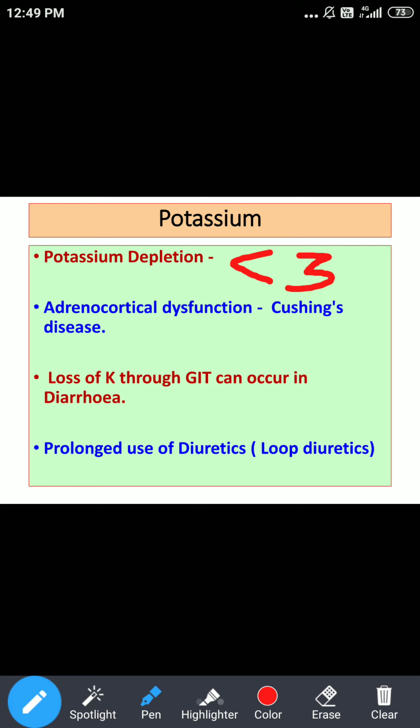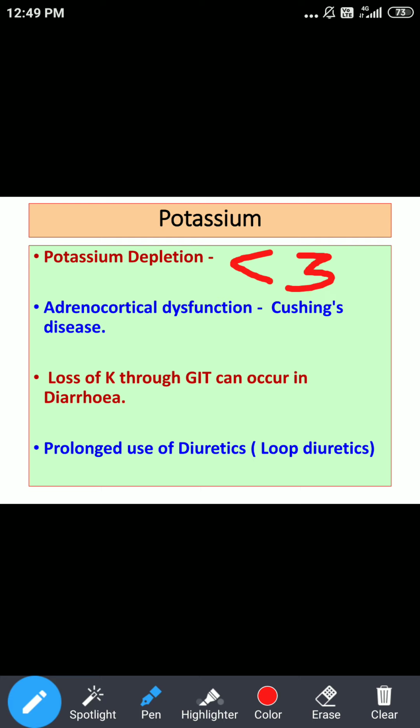Okay, how is this manifested? So what are the various clinical features of potassium depletion? Again, same thing, muscle weakness. The commonest complaint will be muscular weakness. Even there can be lethargy, and in addition the patient may show hypotension or even arrhythmias. Okay, so potassium is a very important element which may cause some dangerous effects as far as its level is concerned, if it is not maintained normally, either if it is decreased or even if it is elevated.